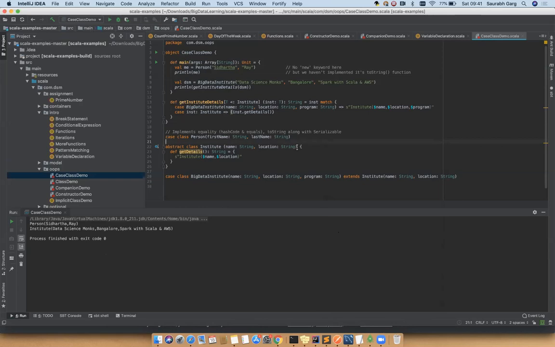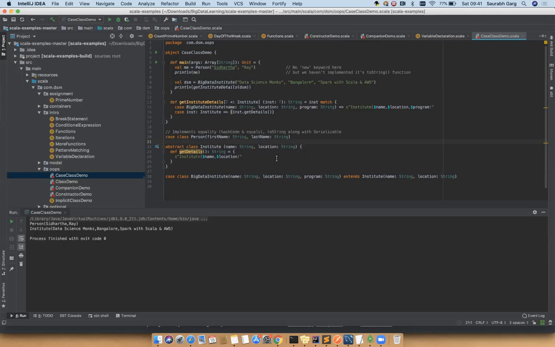In general, these objects are not comparable to each other. Even if you create a student object with 101, Siddharth, and another object, val y equal to new employee 101, Siddharth, if you compare x equal to y, it will always give you false. Objects are not comparable unless you specify the comparison mechanism. You have to override the hashCode and equals functions, which we'll see in the set examples. So for now, if you don't add it, it will not automatically make the objects comparable, but that is not true for a case class.